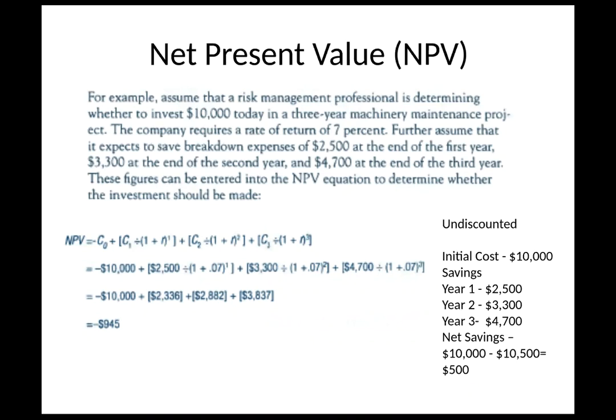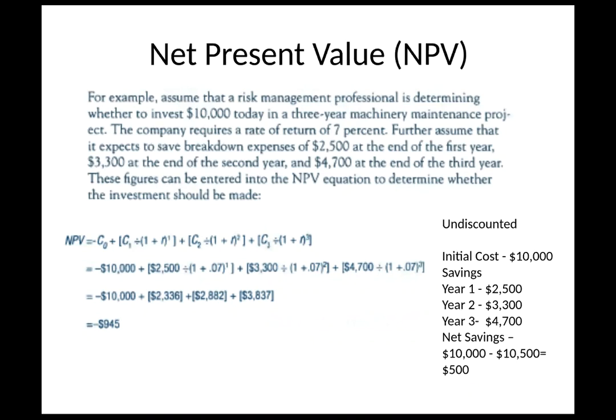And really, when it says the company requires that, that's really their opportunity cost. What they're saying is, if we're going to buy other things, we want to have a savings, or based upon this rate of return of 7% of whatever we invest in. We need to have at least that minimum, because we can earn at least 7% doing something else with that money. And so that's why the rate of return is important when you look at these problems.